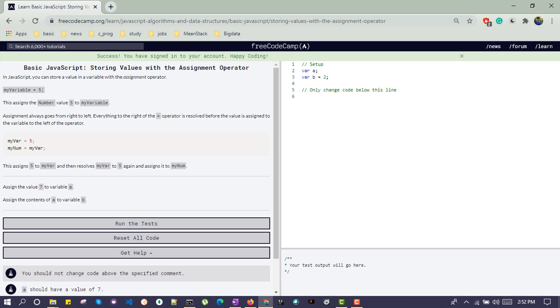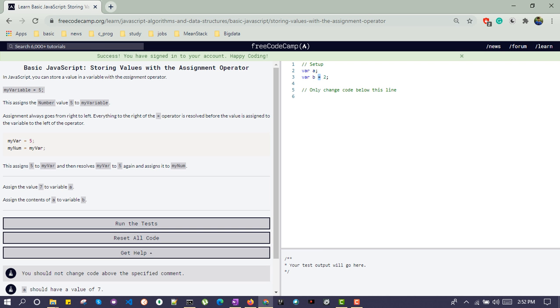In this challenge, we will learn storing values with the assignment operator. In the last lecture, we learned how to declare variables. A variable was declared like this: var and the variable name. In this lecture, we will assign some value with the help of the equal to assignment operator.